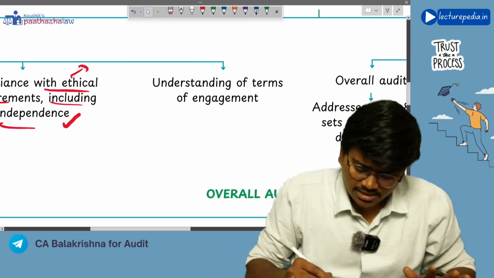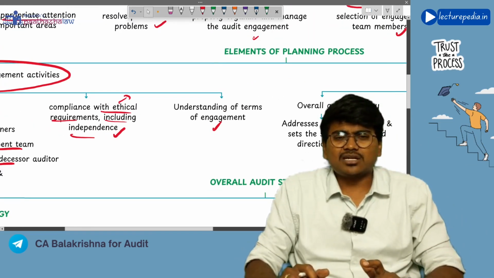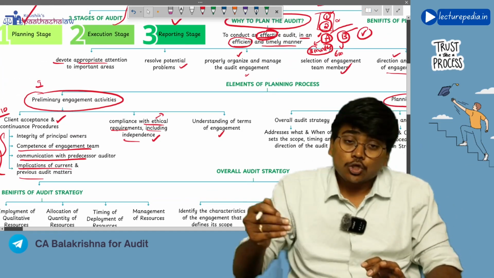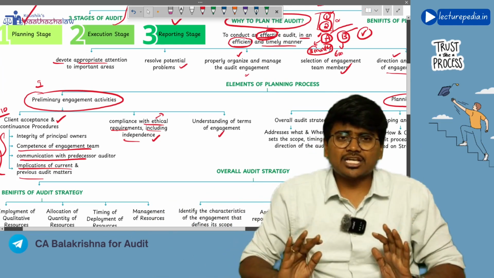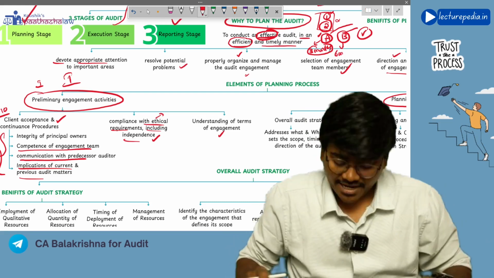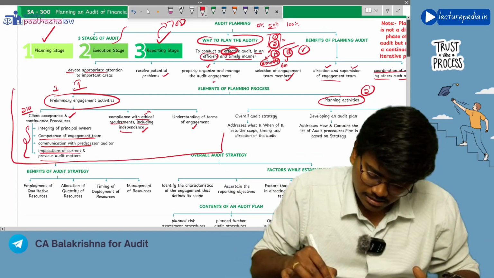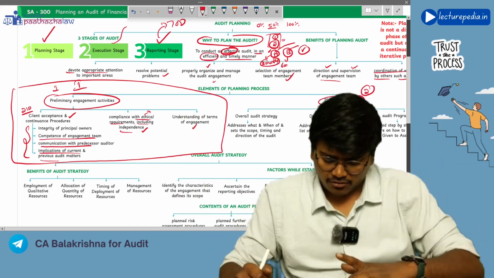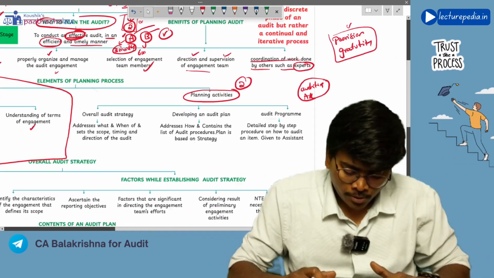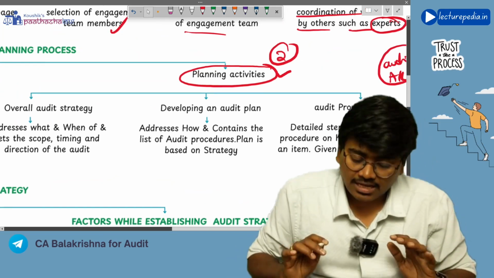And the final thing is understanding of terms of engagement, right? Without properly understanding the terms of the audit engagement, you should not accept the audit engagement, right? So this is the first element of the planning process. Yes, the first element is done, right? Next, moving to the second element, which is planning activities.